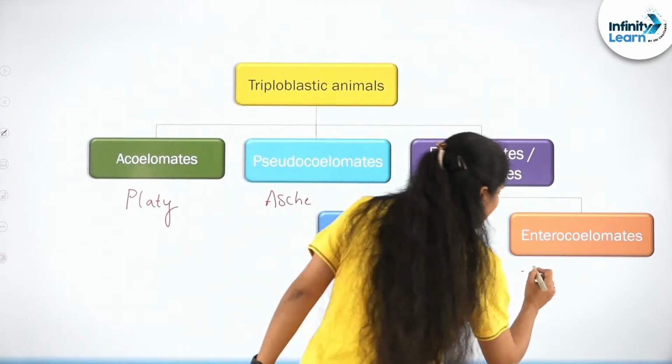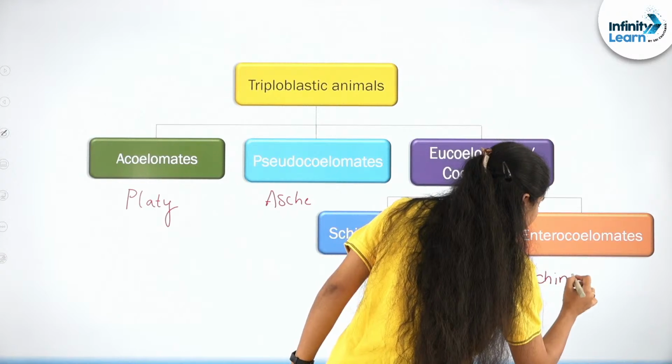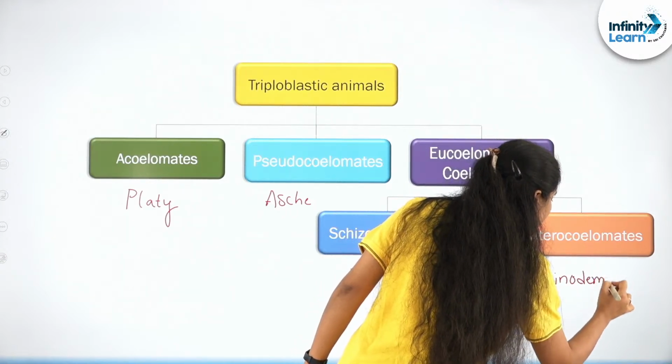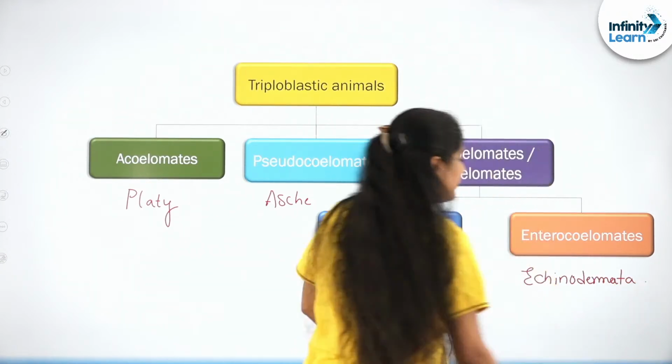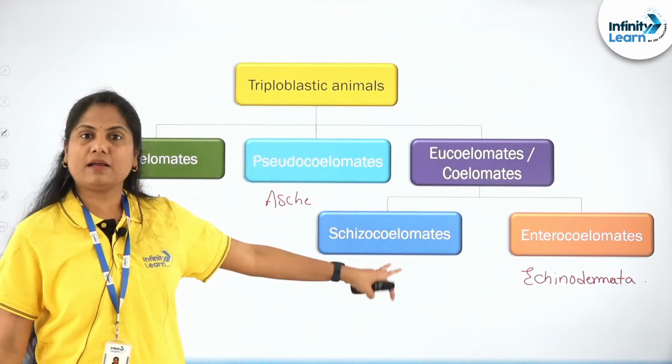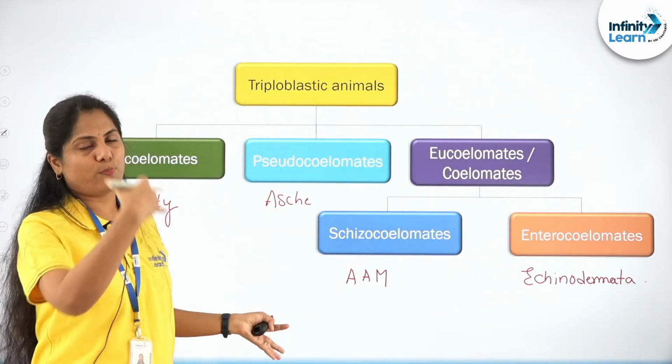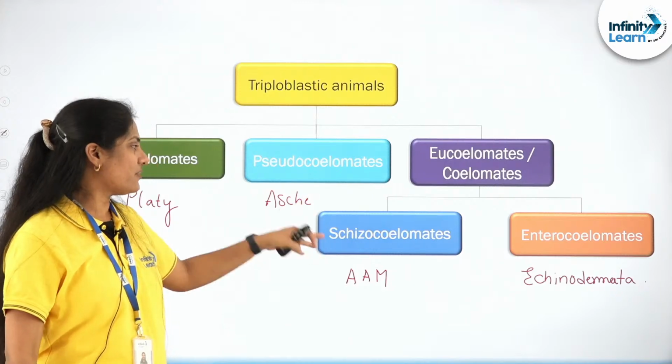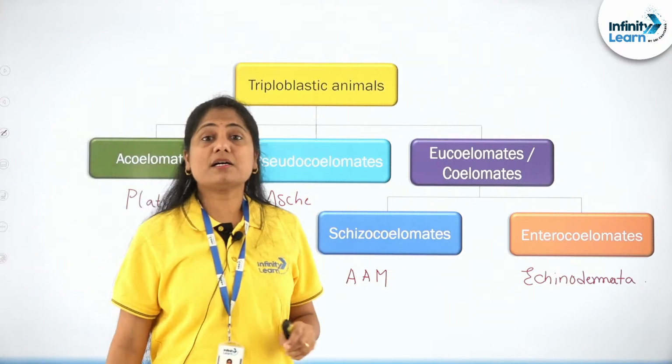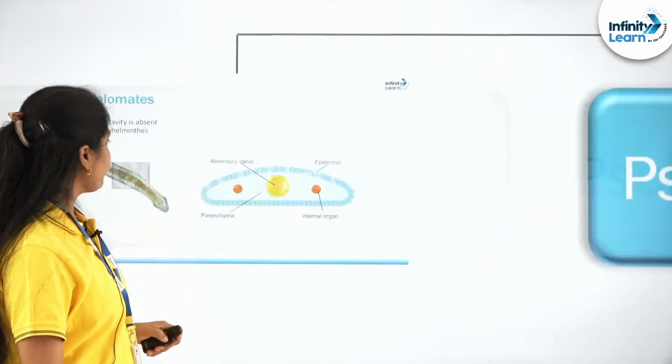And from Echinodermata is where you will remember that it is an enterocelome, or you can make it also, Mollusca, Arthropoda, Annelida, right? These are the ones which are exhibiting the schizocelome, right?